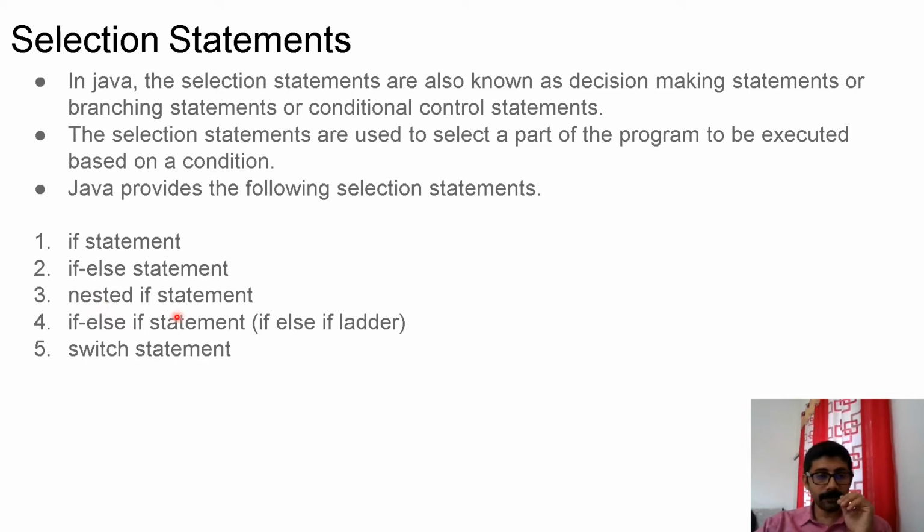Then the if else if statement, that means the if else if ladder. Fifth one is the switch statement. So these are the five different selection statements supported in Java. Since all of you have studied C programming, it is already known to you. You have already learned all these five. We will just revise them quickly.